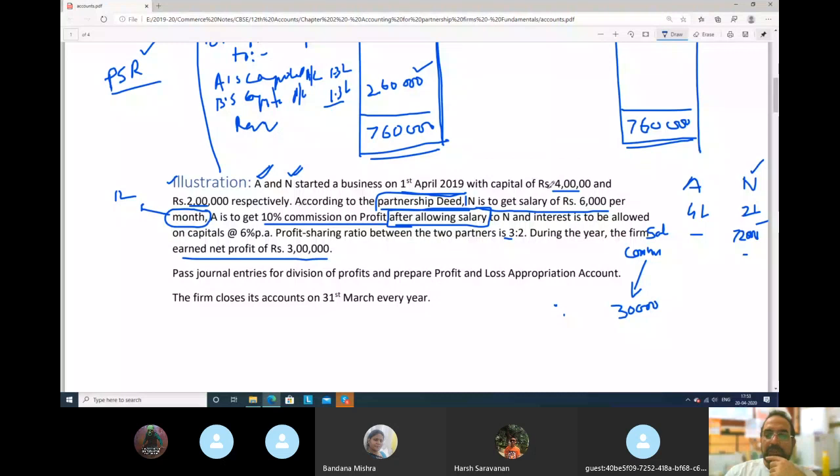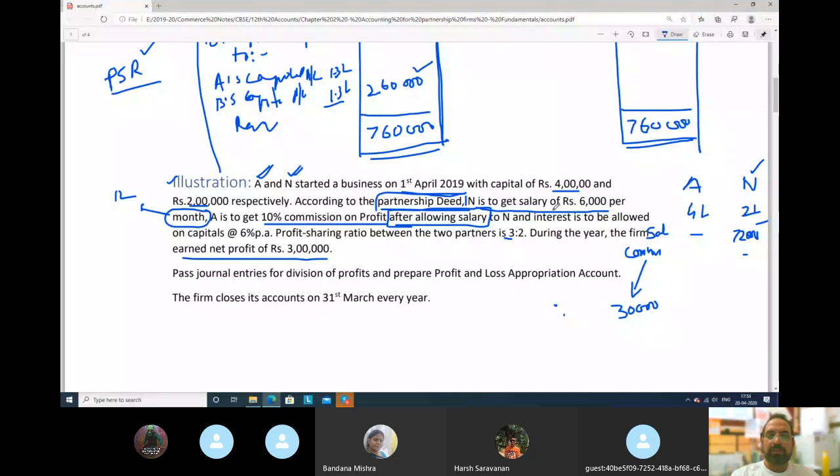A and N started business, 4 lakh and 2 lakh. According to partnership, N is to get a salary of 6,000 rupees per month. Okay. A is to get 10% commission on profit.